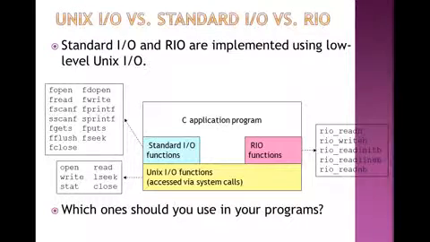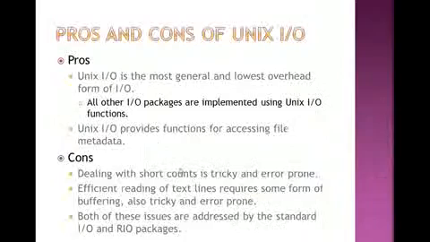So this says standard input output and RIO are implemented using low level Unix input output. Then this is the scenario: fopen, fread, fscanf, scanf are used. These are the standard input output functions. This is the RIO function. This is the Unix input output function. So this is the C application program.